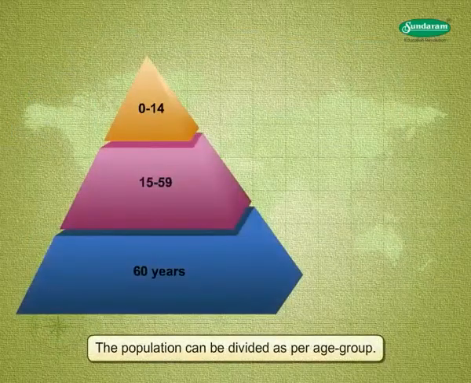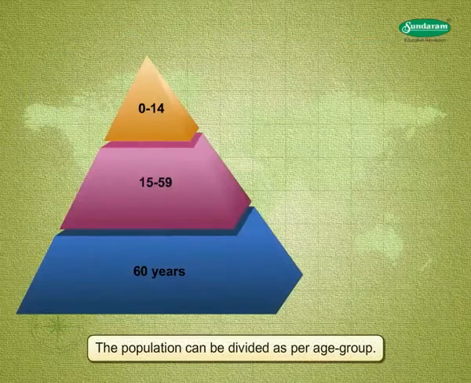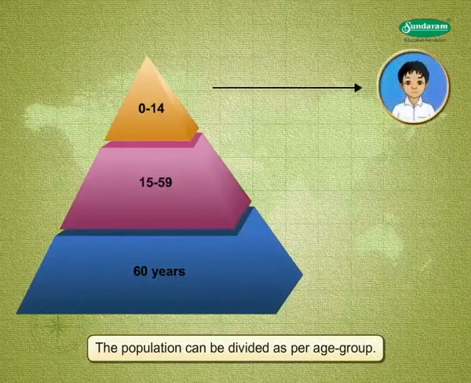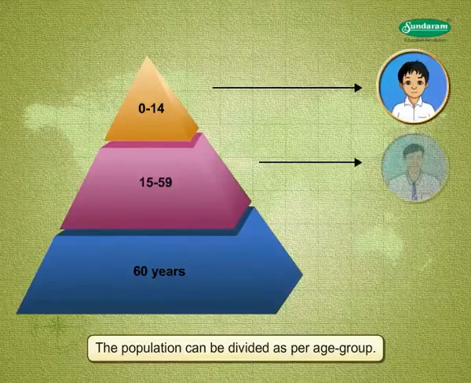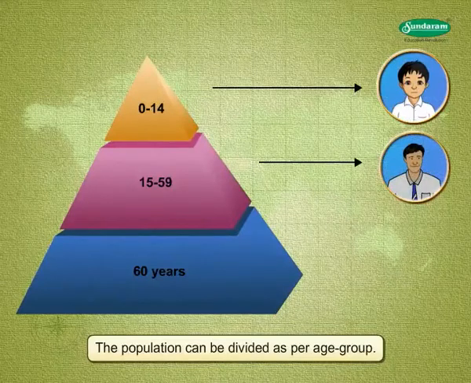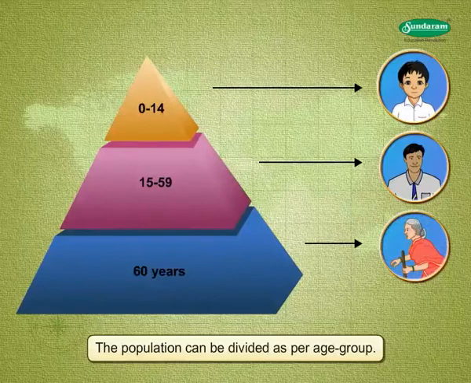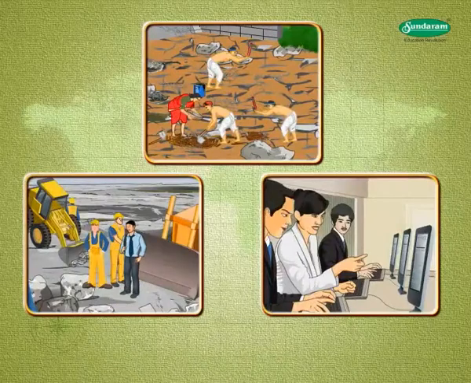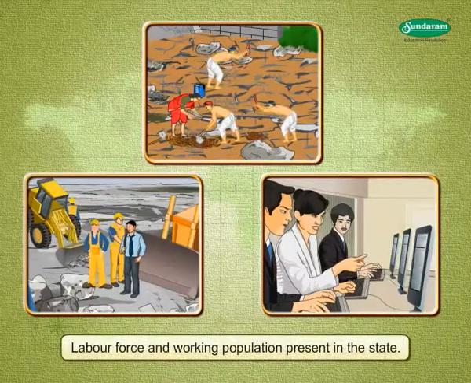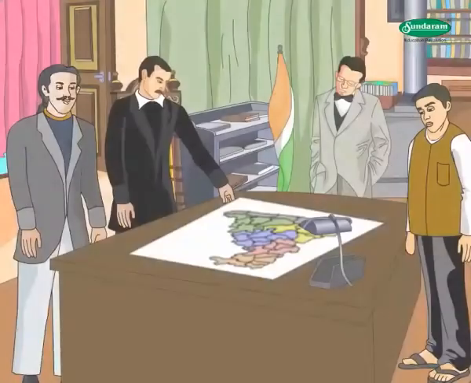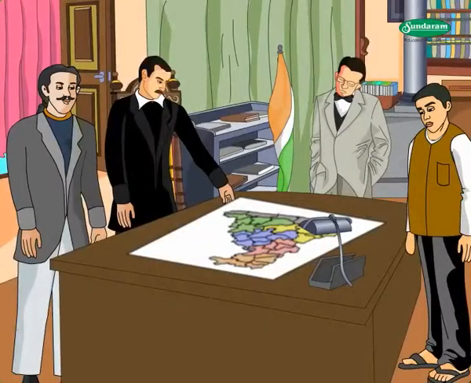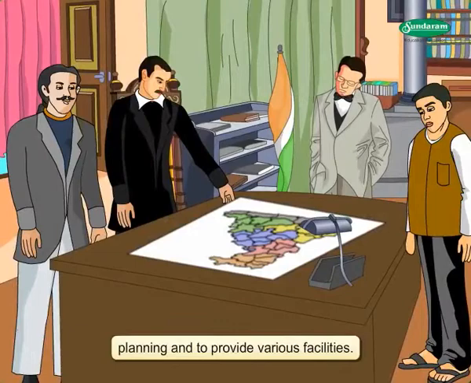Age structure. The population can be divided as per age group. Generally, the age group between 0 to 14 years is dependent, 15 to 59 is the active population, and the age group 60 years and above is considered the old age group, which is dependent. From the age structure, we can understand the labor force and working population present in the state. Also, it is necessary to know the age structure of the population for planning and to provide various facilities.